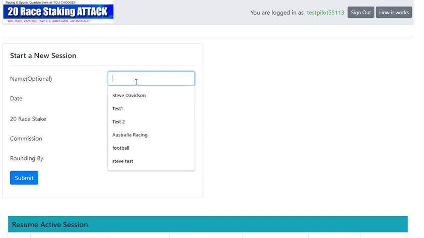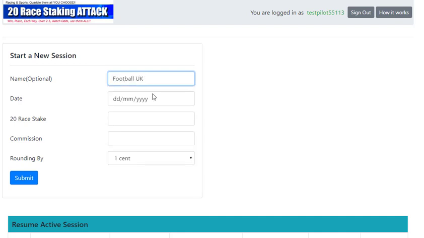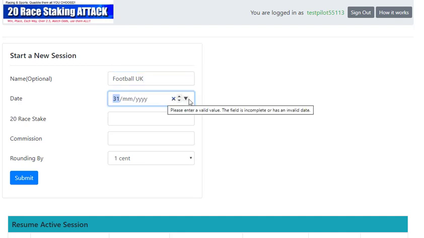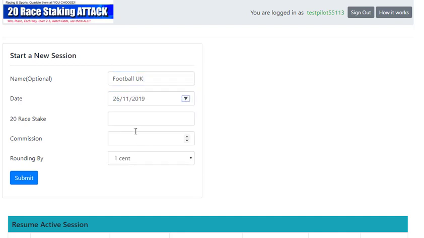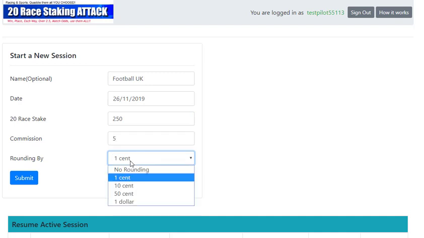Just say, for example, I've got my Australian racing one, but I also want to do football in the UK. So I just put in today's date, and then the 20 race stake is how much I'm going to put aside for these 20 races or 20 events, and I'm going to put 250. The commission, I am going to be using Betfair, and it's going to be on UK football, so I'll just put in 5%. And I don't have to worry about rounding because I can bet down to any odd amount I want.